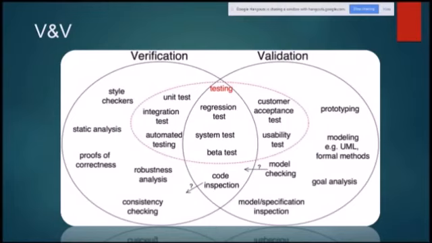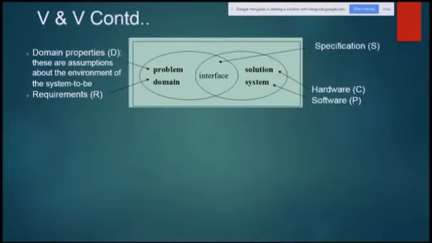These come under validation. And in the same way, we can talk about verification. What tests come under verification? Unit test, regression test, integration test, automated testing, system test, beta test, all come under verification. So you see, that makes the comparative study of V and V very easy to understand with the help of the diagram.